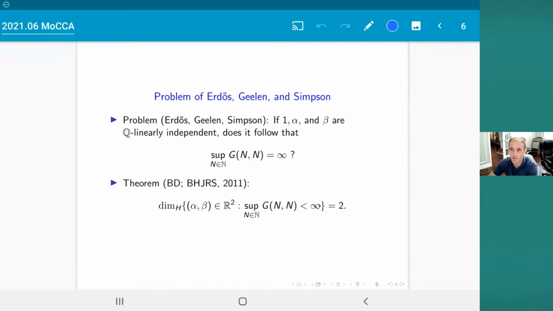Now, there's another reason why people are interested in this problem: it's very closely related to a famous problem in Diophantine approximation called the Littlewood conjecture. In connection with the Littlewood conjecture, what you'd like to be able to prove is that for some value of alpha and beta, the supremum of G of N is infinite. If you can prove that that's true for some value of alpha and beta, then you prove the Littlewood conjecture for that value of alpha and beta. Even though the original conjecture of Erdős, Gielen, and Simpson turned out to be false, there was still the open question of whether there even exists a value of alpha and beta for which the supremum of G of N is infinite. And nobody could prove that there's even one pair of alpha and beta for which that's true.